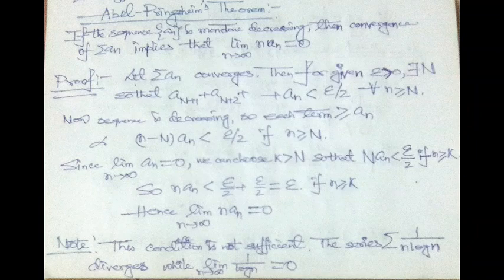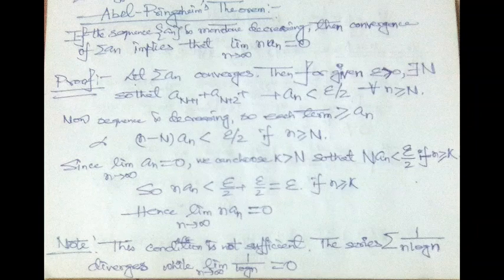Now I will describe one of the important results of infinite series, that is Abel-Pringsheim's theorem. This theorem states that if the sequence an is monotonic decreasing, then the convergence of the infinite series summation an implies that the limit as n tends to infinity of n times an must be 0. So how can I prove this result?